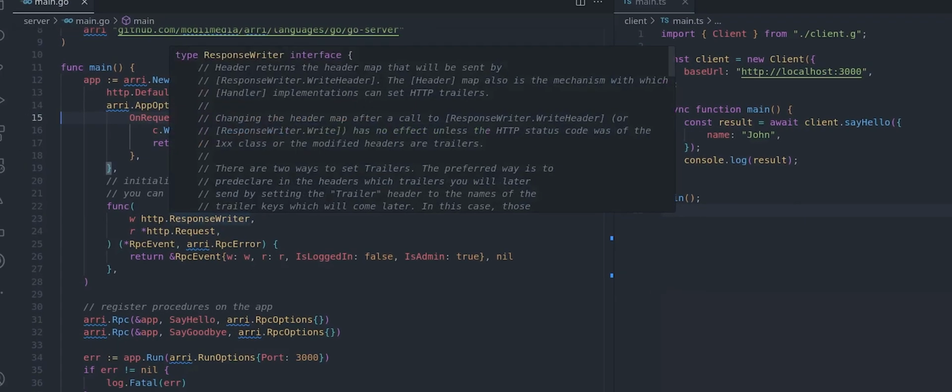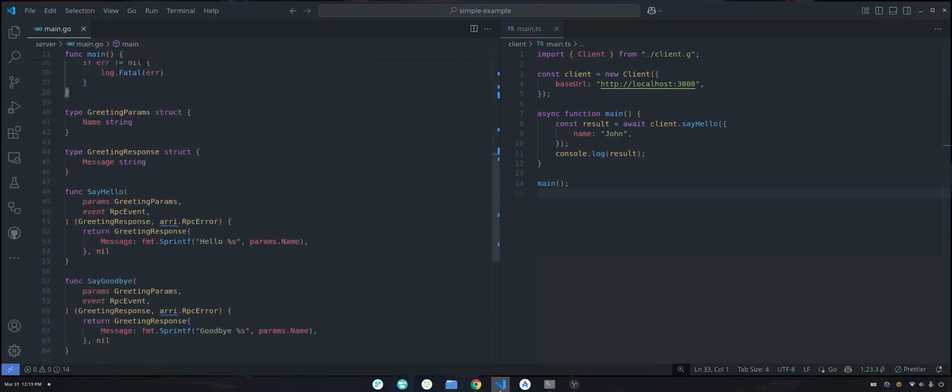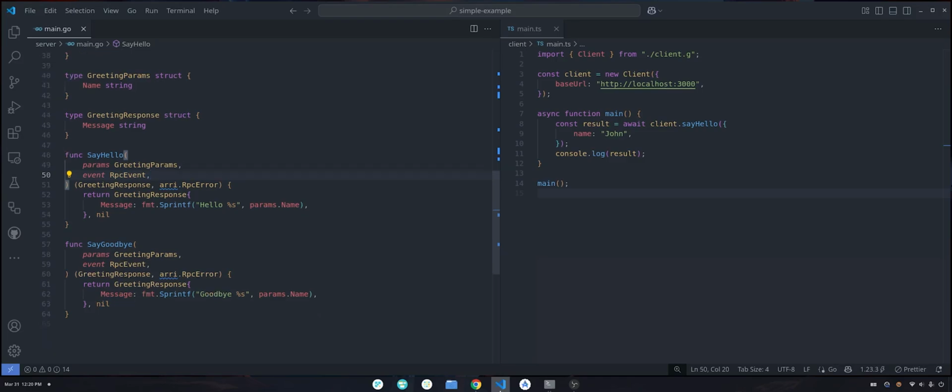Now, in this example here, I have two procedures that have been registered on the app. You have a say hello procedure, and you have a say goodbye procedure, and you can see them here. Say hello accepts greeting params as its parameters, and it responds with a greeting response. Say goodbye has the same parameters and the same response. Now on the right side here, I have a client written in TypeScript that has been initialized to communicate with this server. So my server is running on localhost 3000, and it has access to this same say hello, and it also has access to say goodbye.